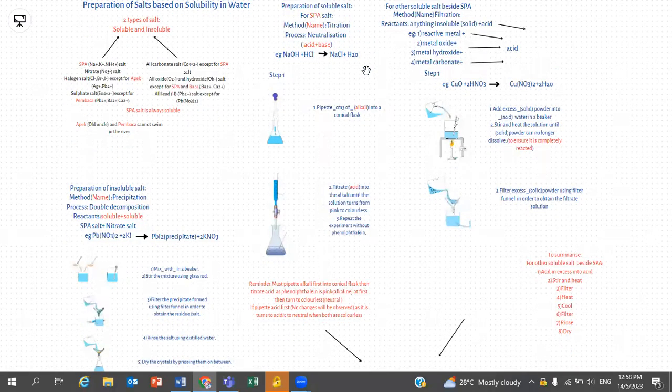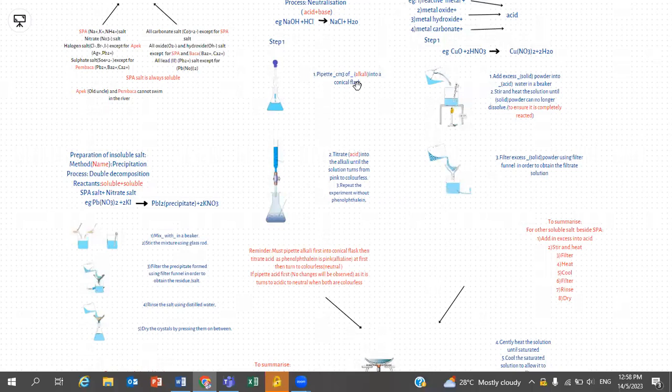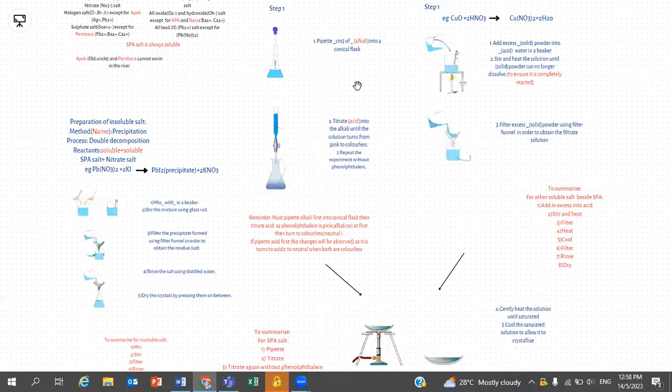So step 1 is to pipette a certain number of centimeter cube of alkali into a conical flask. Second, we titrate acid into the alkali until the solution turns from pink to colorless. Thirdly, we repeat the experiment without phenolphthalein.